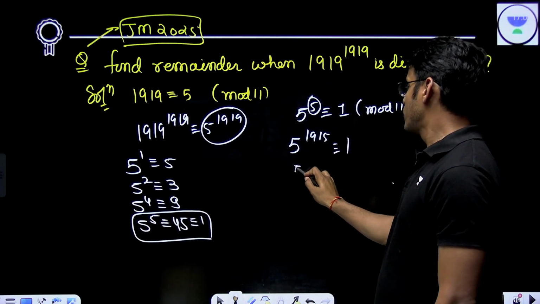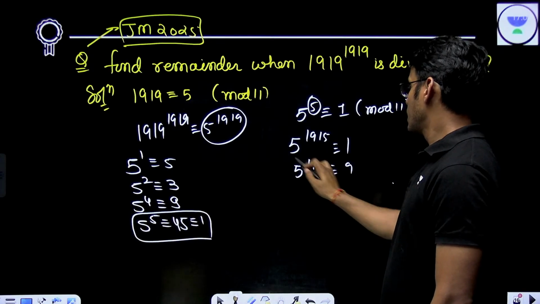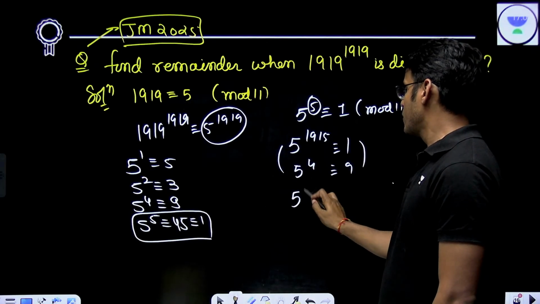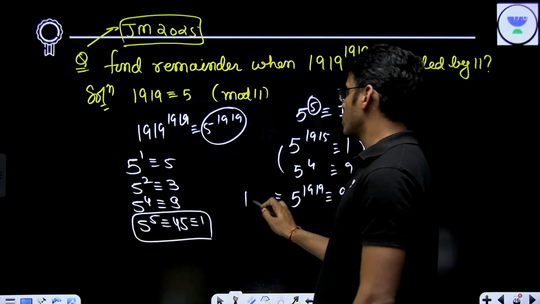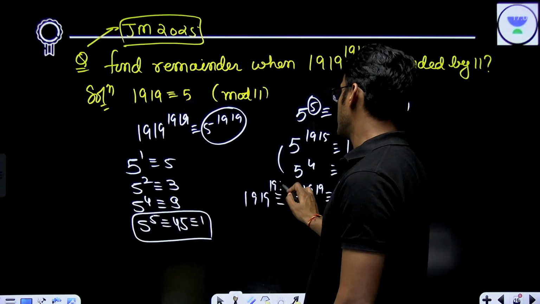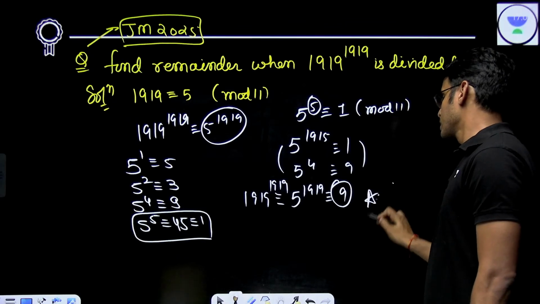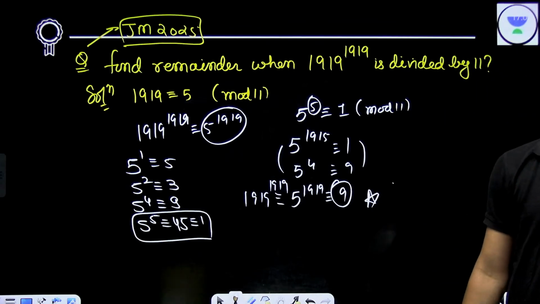Since 1915 is a multiple of 5, 5 to the power 1915 is congruent to 1. 5 to the power 4 is congruent to 9. If I simply multiply these two, I get 5 to the power 1919 is congruent to 9, which is also congruent to 1919 to the power 1919. So my answer is 9.